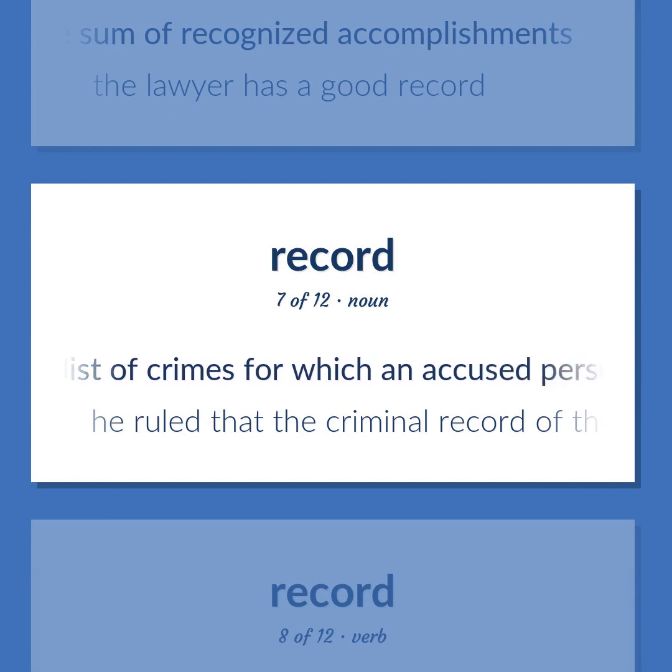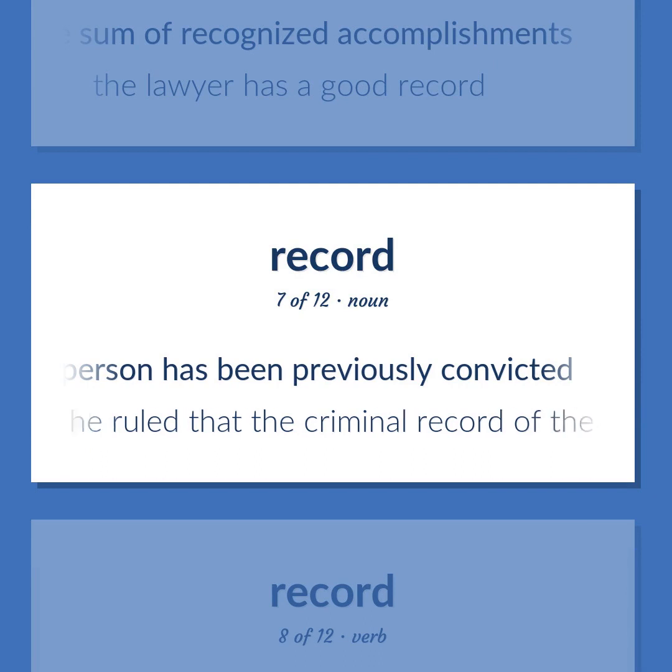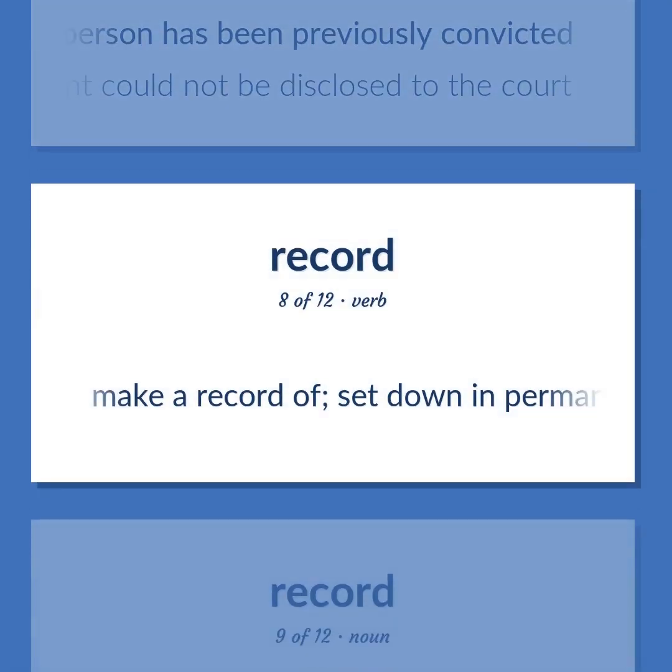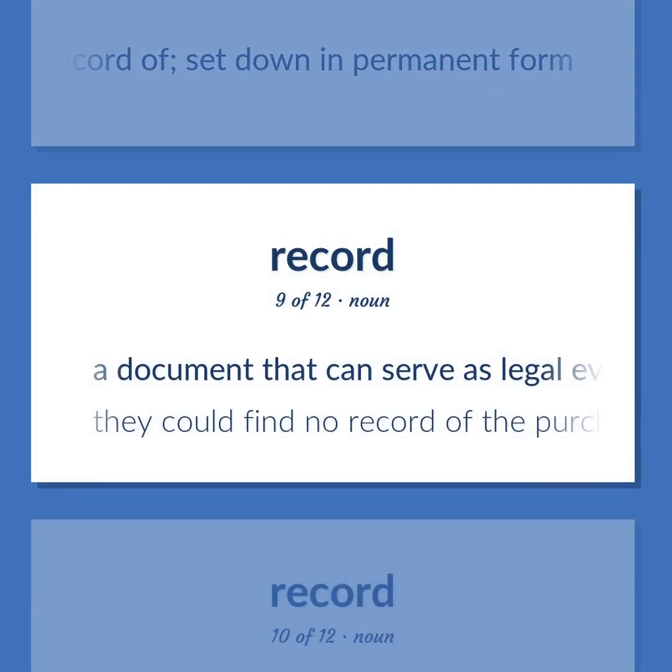A list of crimes for which an accused person has been previously convicted. He ruled that the criminal record of the defendant could not be disclosed to the court. Make a record of. Set down in permanent form. A document that can serve as legal evidence of a transaction. They could find no record of the purchase.